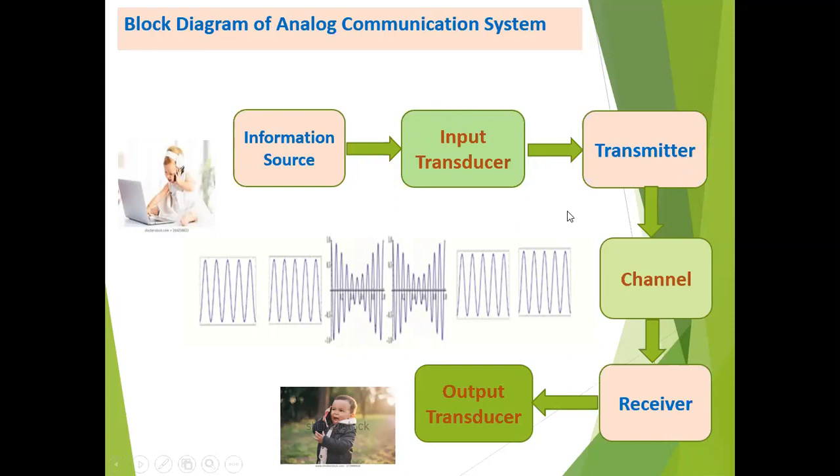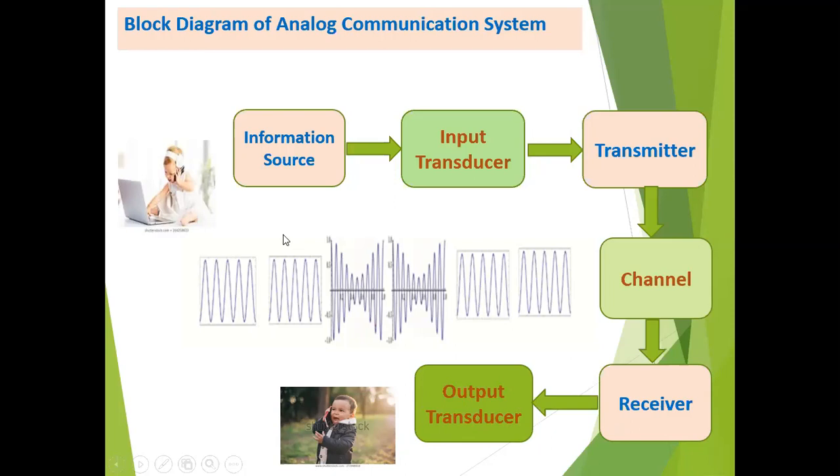The input to the transmitter is the electrical signal. Now it transmits that signal over a shorter distance through the channel. Just like telephone equipment, we say that the channel works as a wire. The channel works with a wire, and the receiver receives the signal in electrical form, which is now converted with the help of the output transducer into the voice signal again. The person is going to hear the voice signal, not the electrical signal.